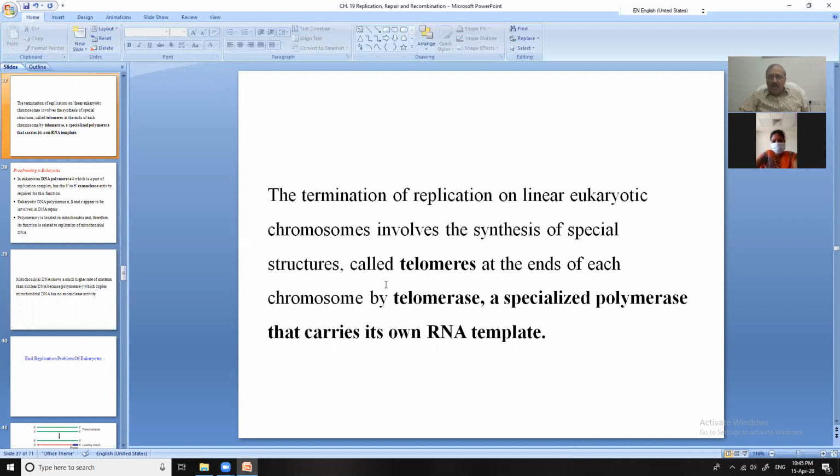Right? So it is telomerase. Another enzyme is formed, and it again has a specialized polymerase activity that carries its own RNA template. It is the enzyme with the RNA.